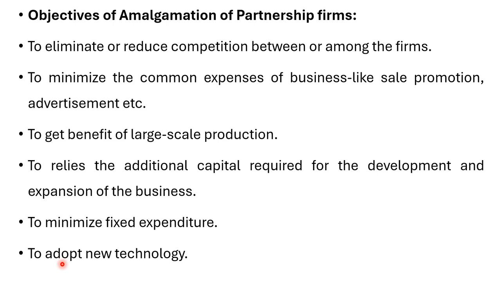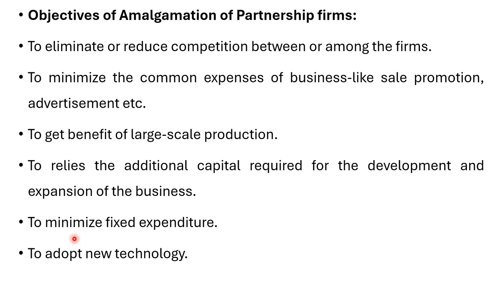Then there can be some new technology adopted, so to utilize that new technology amongst each other, there can be amalgamation of partnership firm. So these are the objectives of amalgamation of the firm.